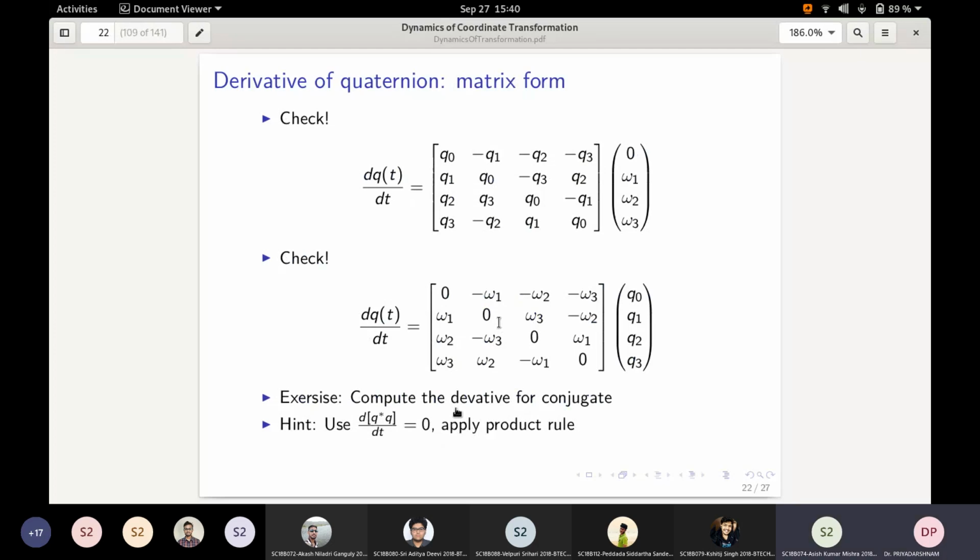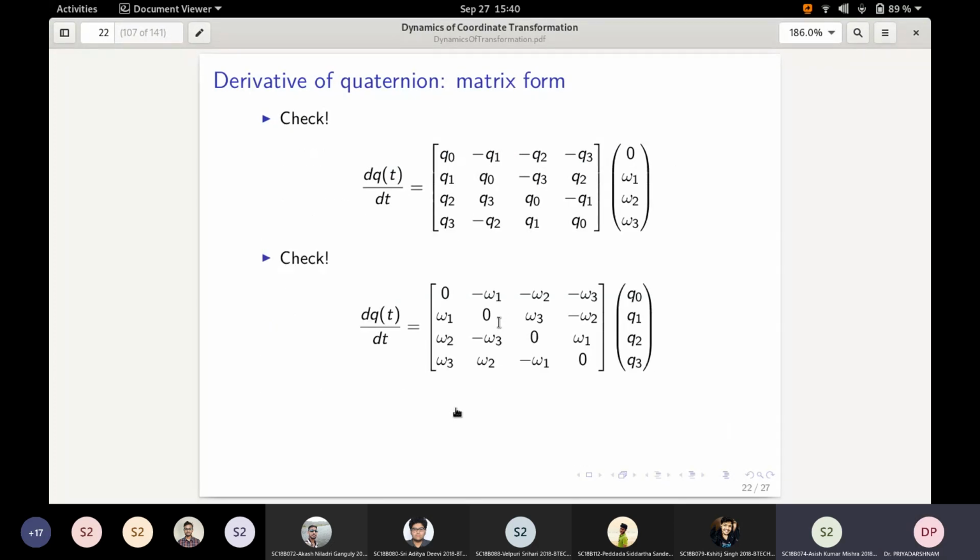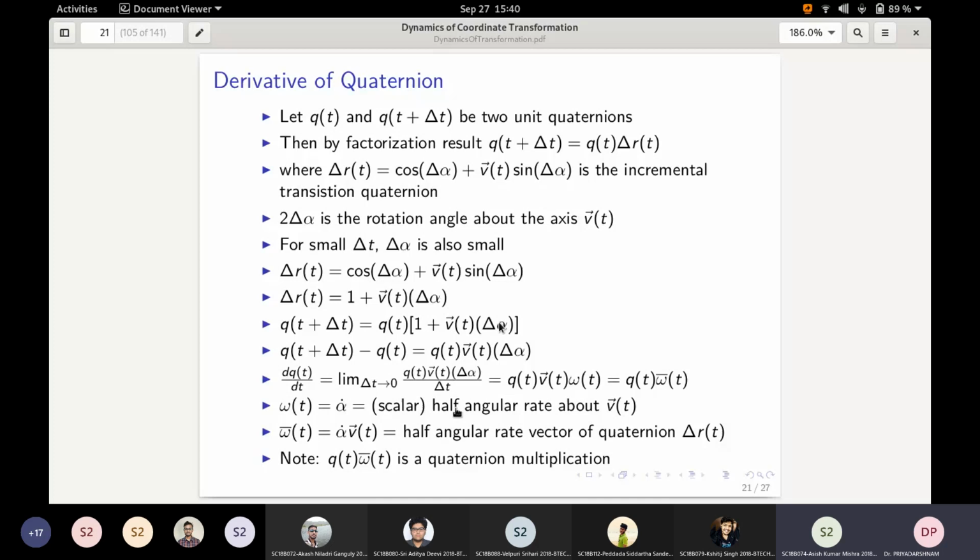For the previous slide, this one. Here, you are saying this will become omega bar times q. Yes, sir. The derivative has a different expression depending on how we expand.